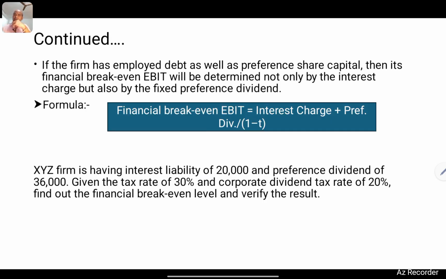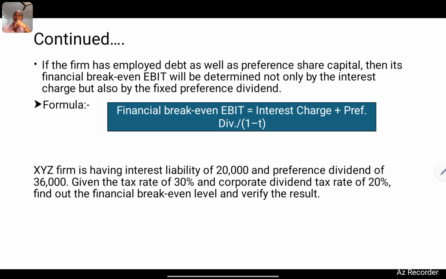If the firm has employed debt as well as preference shares in capital, then its financial break-even EBIT will be determined not only by the interest charges, but also the fixed preference dividend. The formula will be as follows. Financial break-even EBIT equals interest charges plus preference dividend divided by 1 minus tax rate.